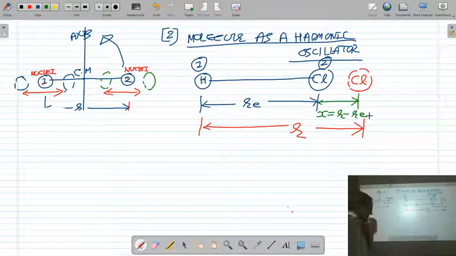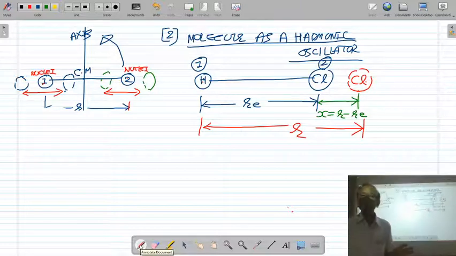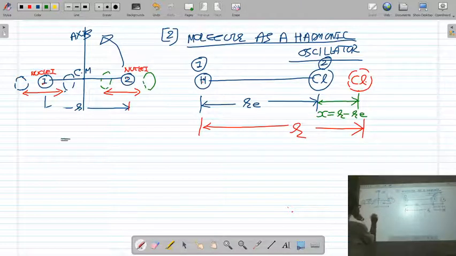So we write the Schrodinger equation by considering the molecule as a harmonic oscillator.